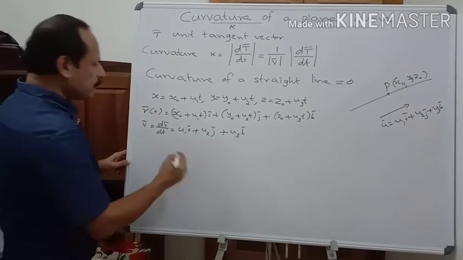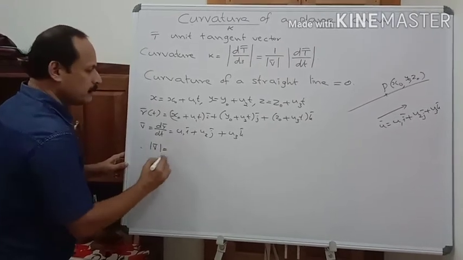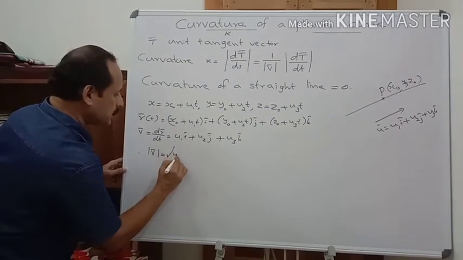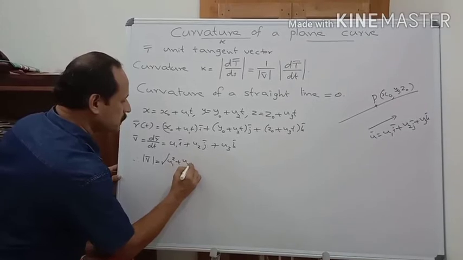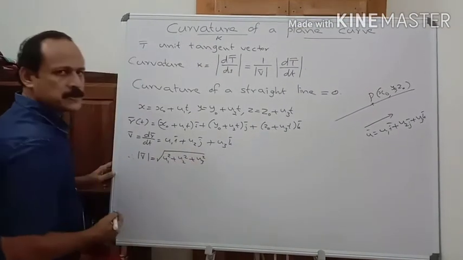And therefore, mod v bar is root u1 square plus u2 square plus u3 square.